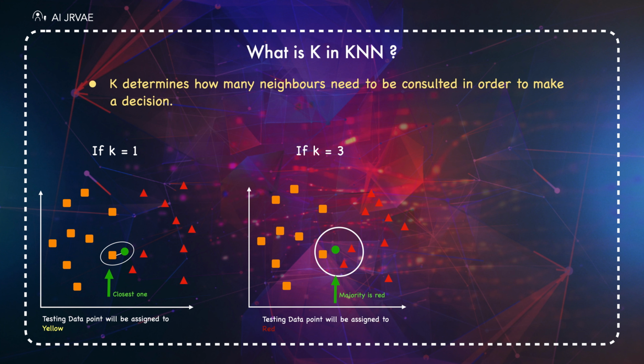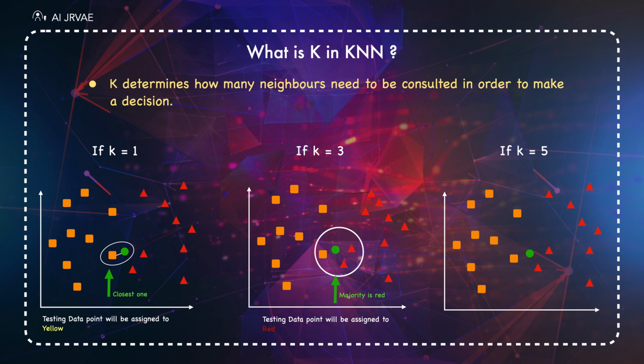In this case, the most common label is red, so the testing data point is assigned to red. Let's say k equals 5 and a new data point is classified by the majority of votes from its 5 neighbors. In this case, the most common label is yellow, so the testing data point is assigned to yellow.